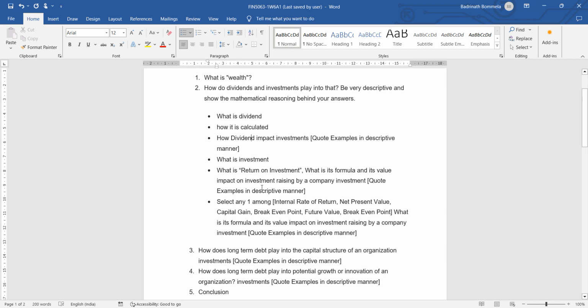Dividend is the amount that will be shared after calculating the amount of profit that the organization gets. It will be distributed among all the shareholders. A certain amount of profit of the organization will be shared among all investors of the organization.